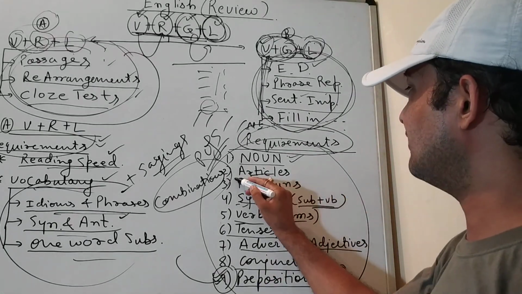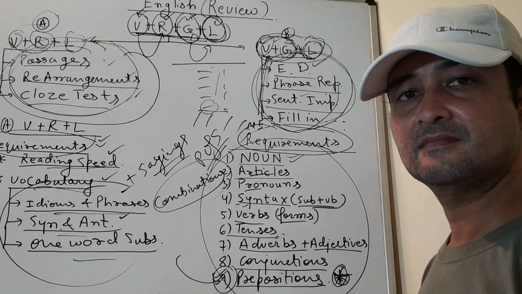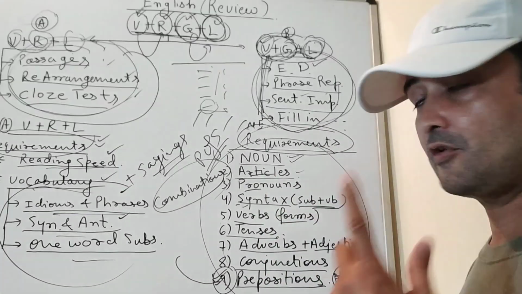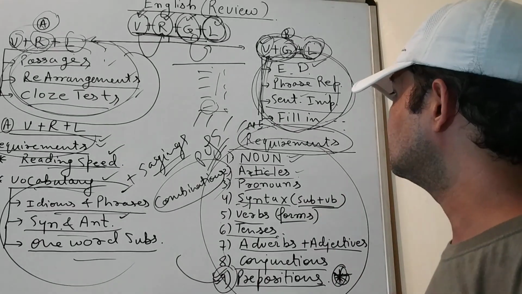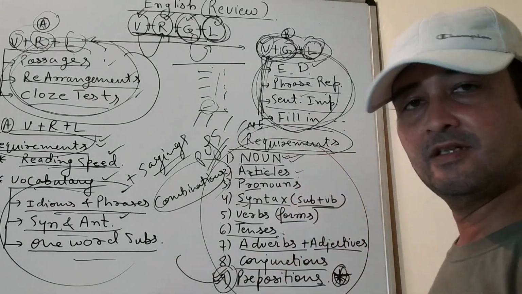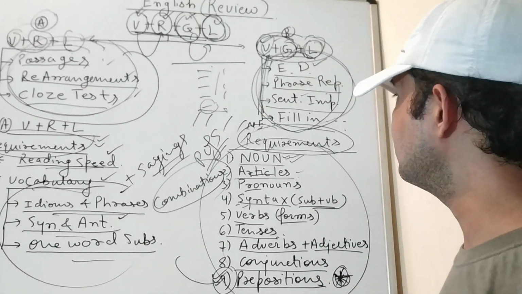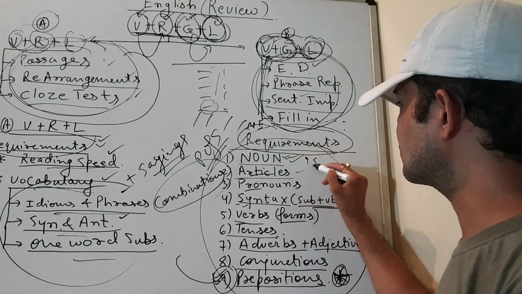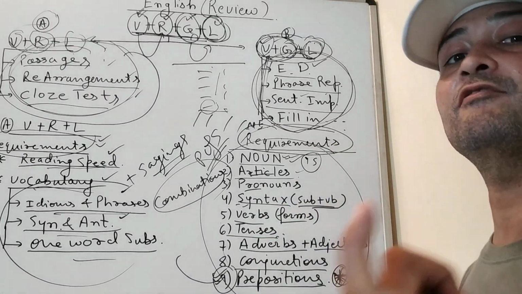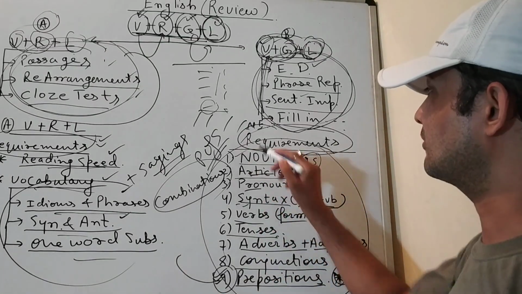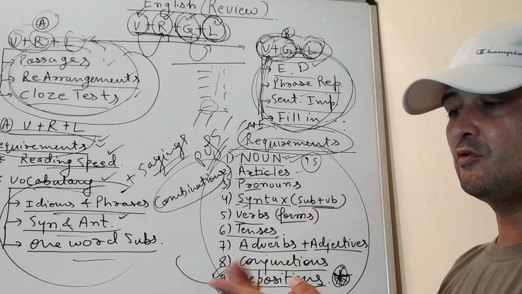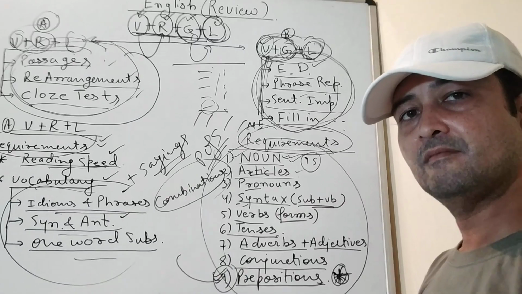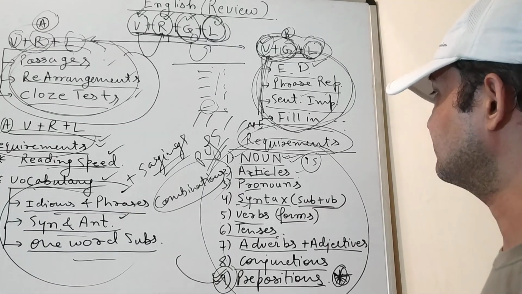After that we have articles. Sorry, there's one more point that I missed. Let me quote it again. The third point is apostrophe s. The usage of apostrophe s is very important when we talk about nouns. So singular nouns and plural nouns with singular verbs and plural verbs, and usage of apostrophe s, the possessive case.